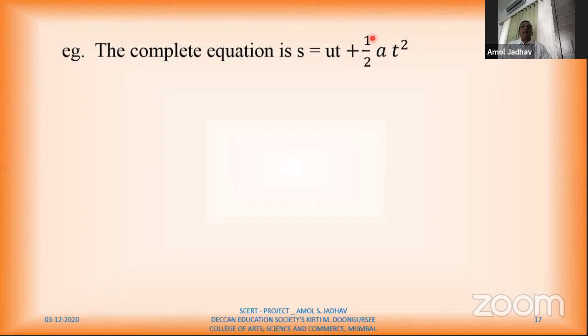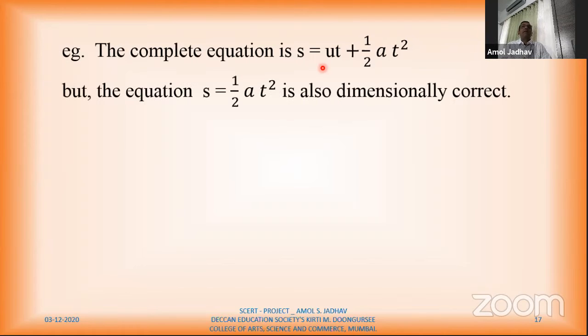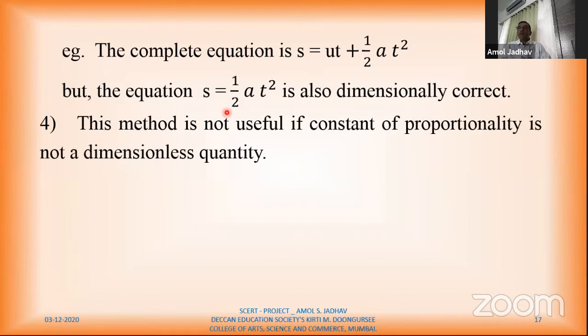लेकिन अगर ये इक्वेशन में से मैं हाफ AT स्क्वायर निकाल दूं तो मेरे पास इक्वेशन बचता है S is equal to UT. Then also I can say, अरे the dimension of S is so and so, the dimension of UT is so and so. Since both are same, I can say S is equal to UT. This equation is correct, isn't it? According to this dimensional uses? No. तो this is the limitation. तो अगर यहाँ पर मैं UT को कंसिडर नहीं कर रहा हूँ, I'll consider only this much part. तो is this a correct equation? S is equal to half AT square? No. So this is the limitation.